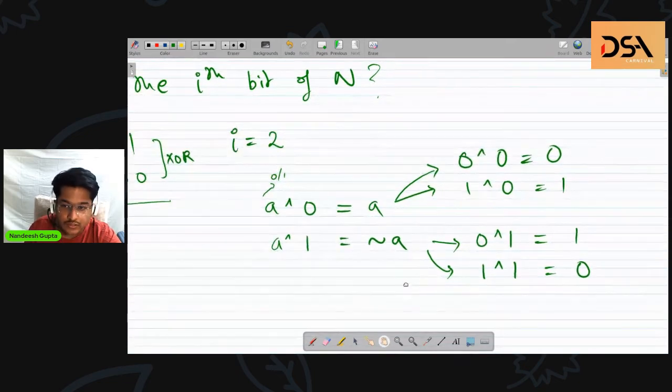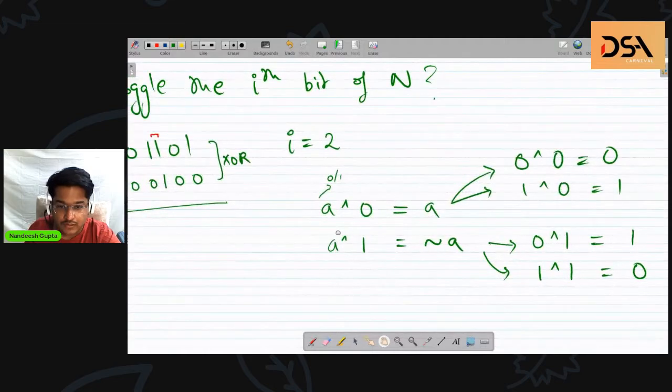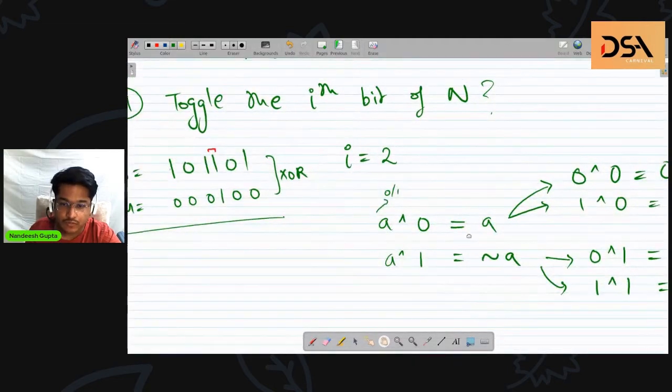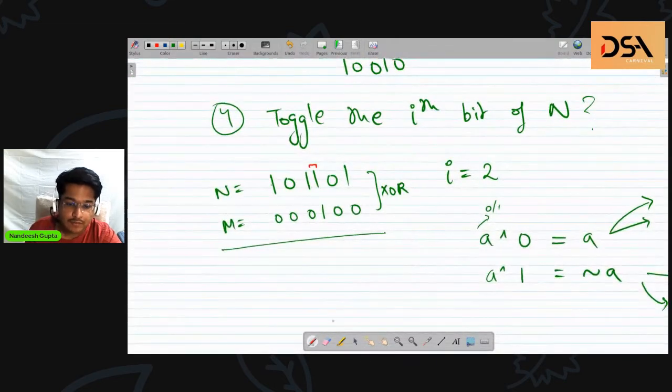So this is what we are using here. We are using this second property, and actually the first one also. At all the positions that are not the ith bit, the first property is being used, because one of the operands of the XOR is 0. Therefore, whatever the value was will be retained without any changes.